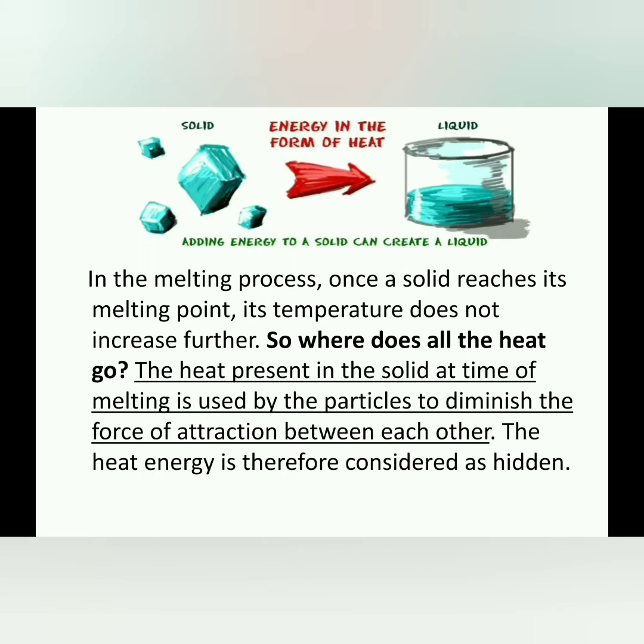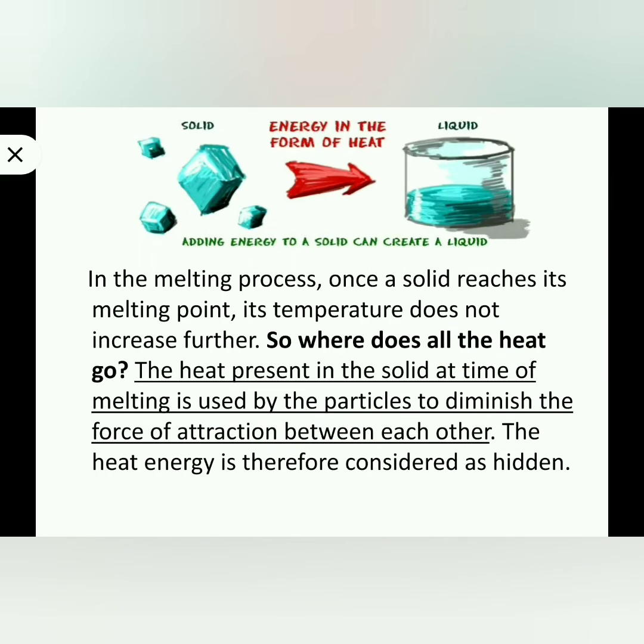In the melting process, once a solid reaches its melting point, its temperature does not increase further. So where does all the heat go? The heat present in the solid at the time of melting is used by the particles to diminish the force of attraction between each other.